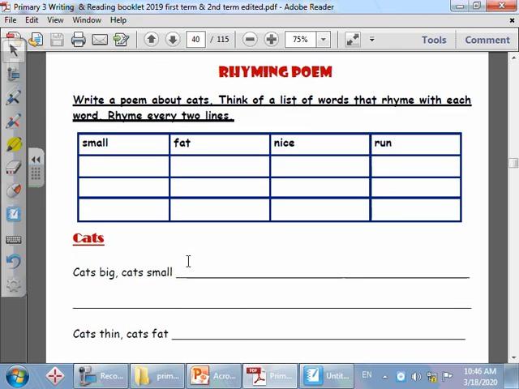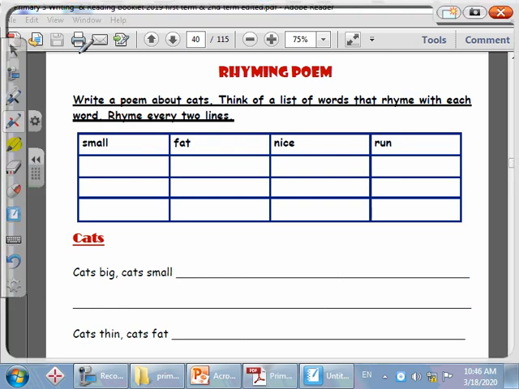Let's start. So first, we're going to brainstorm some words that rhyme with the word small, fat, nice, and run. And then we will start writing. So let's start. Here we have small. Who can tell me a word that rhymes with small? Excellent. Tall, bull, coal, mole. Yes, very good. Fat. Excellent.